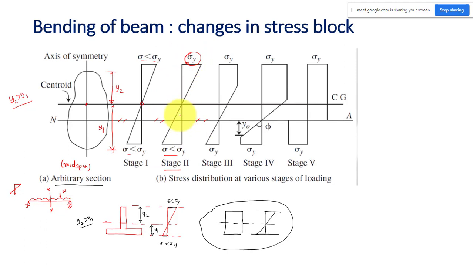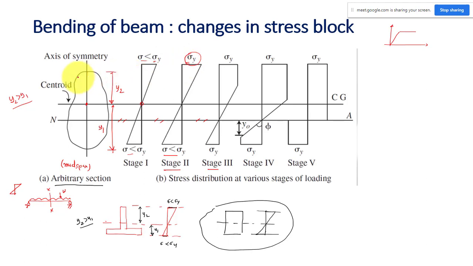But we are doing the plastic analysis, so we are following a different stress strain diagram, this one. So the next stage is that I am increasing the load further. Suppose this is a beam made of, for example, mild steel. These fibers have reached yield strength.